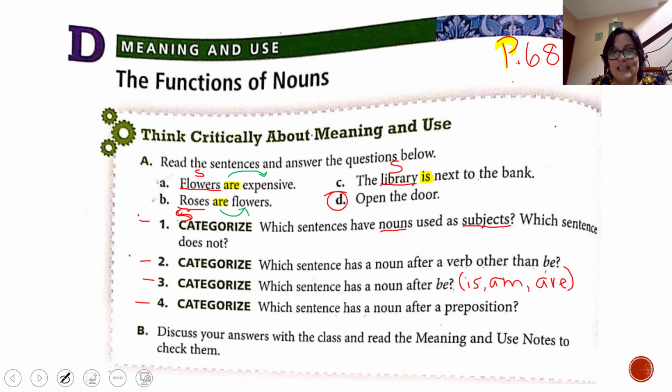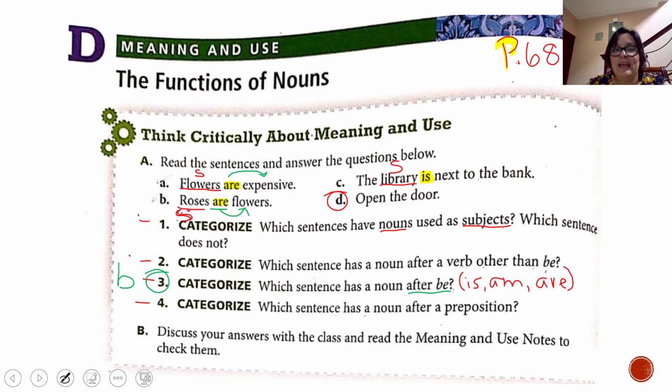Tell me, flowers is a noun or what? Yes, it's a noun. So which sentence has a noun after be? Is this one.